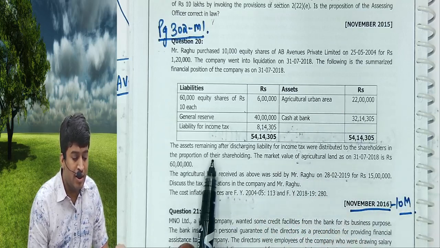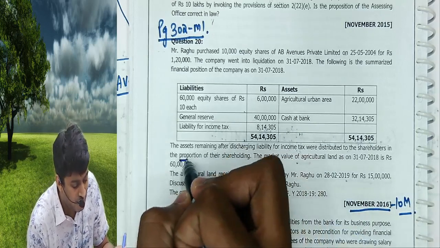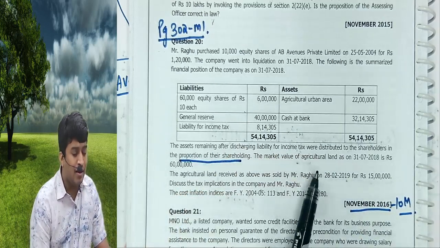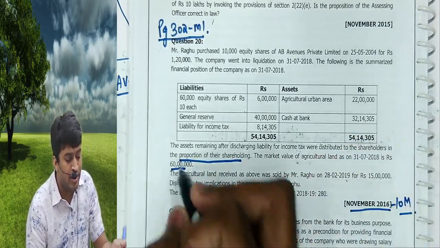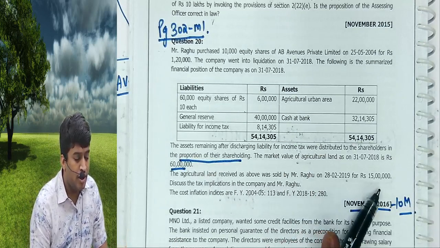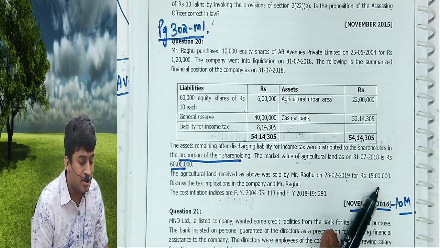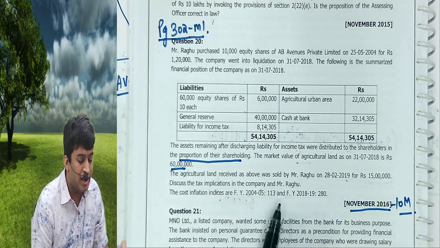The assets remaining after discharging liability for income tax will be distributed to shareholders in the proportion of their shareholding. The market value of agriculture land is 60 lakhs; book value is 22, market value 60. The agriculture land received as above was sold by Raghu for 15 lakhs. Discuss the tax implication in the hands of the company and Mr. Raghu. CIIs for 2004-05 and 18-19 are given.